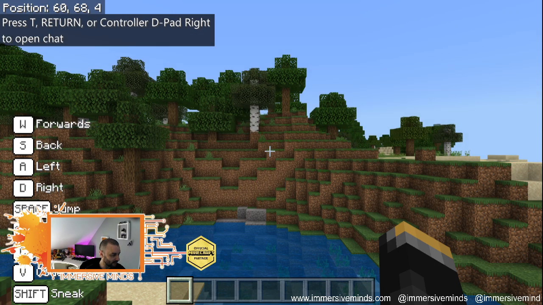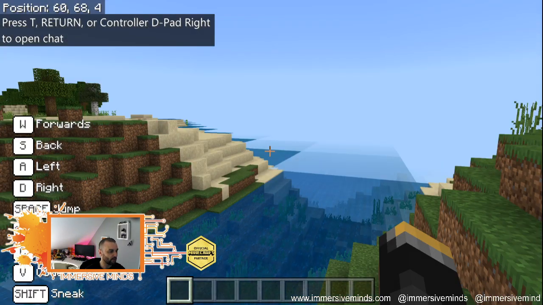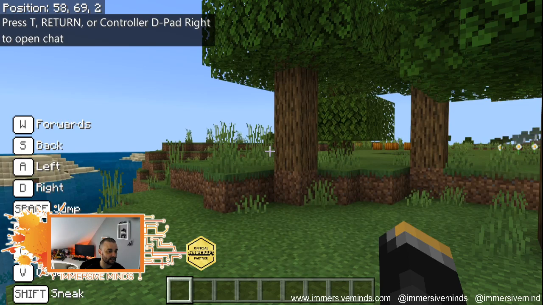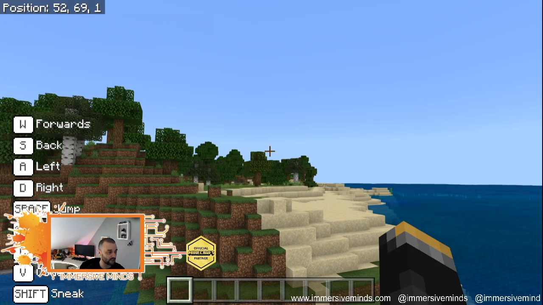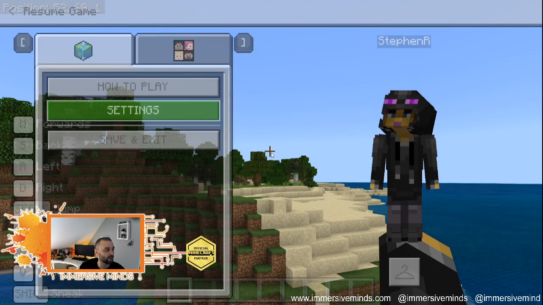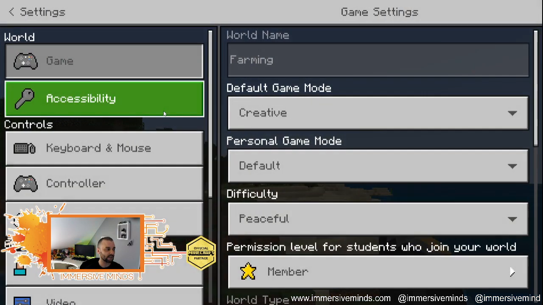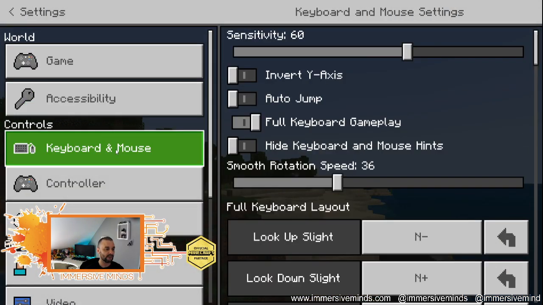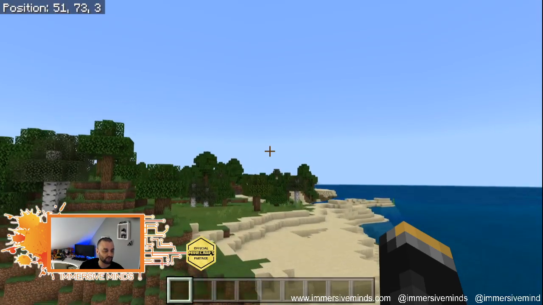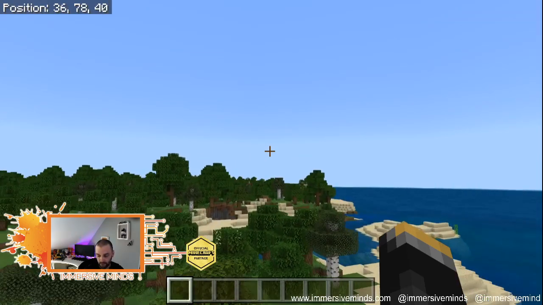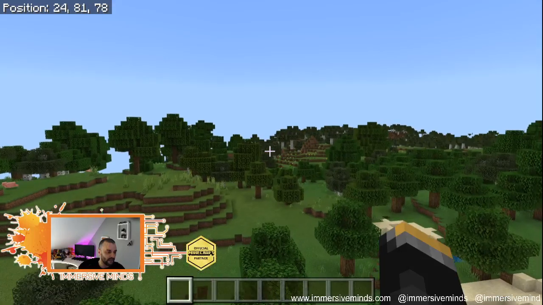Okay, let's have a little exploration of the world that I'm in. If you have started and you're joining me and you're having a little look around in your own version of Education Edition, you might find that the controls are still on the left-hand side of the screen, forwards, back, left, right, etc. If you don't want that there, you press Escape, Settings, go to Keyboard and Mouse, and then Hide Keyboard and Mouse Hints. That's this button here. And when we go back in, of course, the controls are gone because we've asked them to be hidden. Otherwise, they're there by default. And then let's look around.